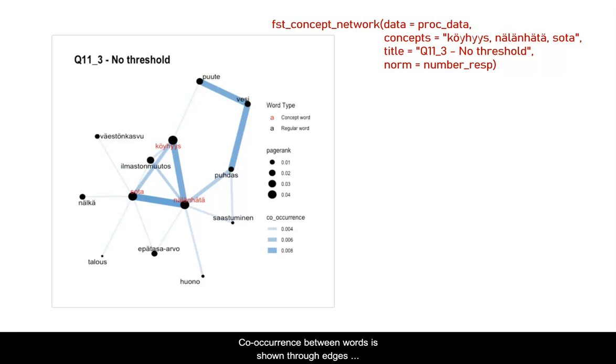Co-occurrence between words is shown through edges, with more frequent co-occurrences shown as thicker edges. Word importance is determined recursively, where words get more weight based on how many words co-occur and the weight of these co-occurring words. We can see our concept words are shown here in red, and we can also see that the network shows the common use of phrases like lack of water and clean water.